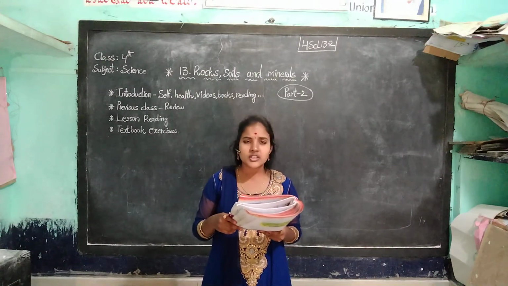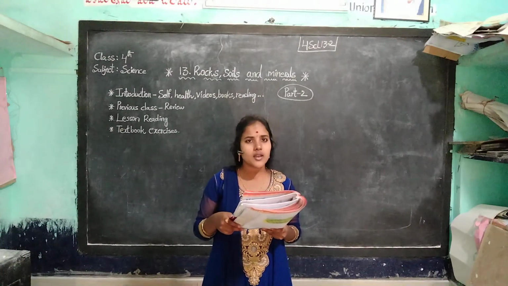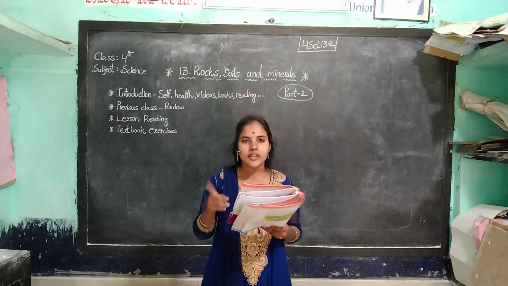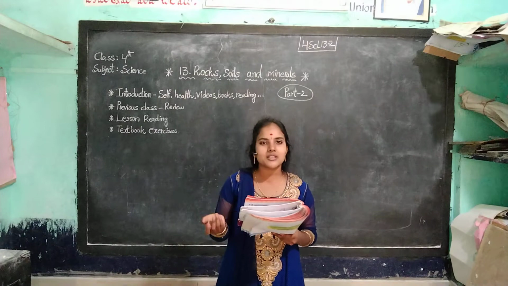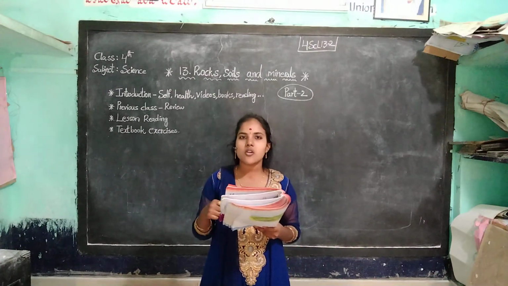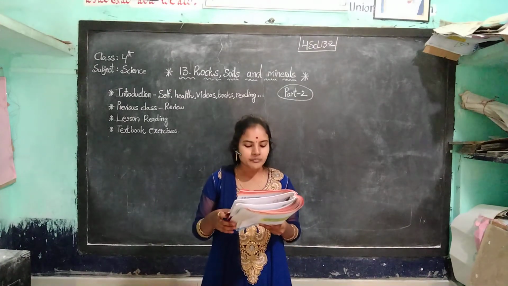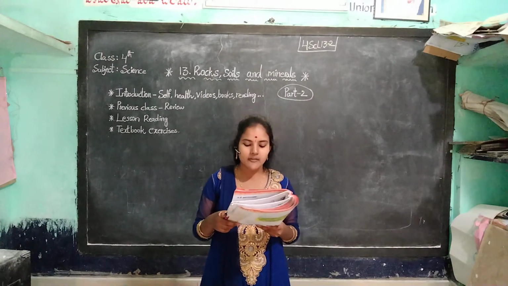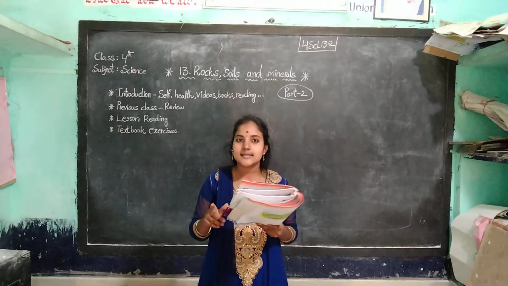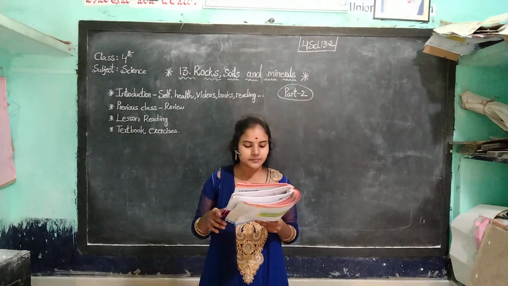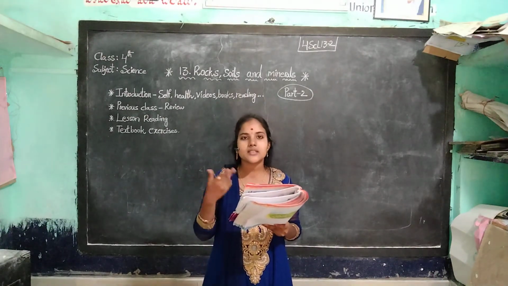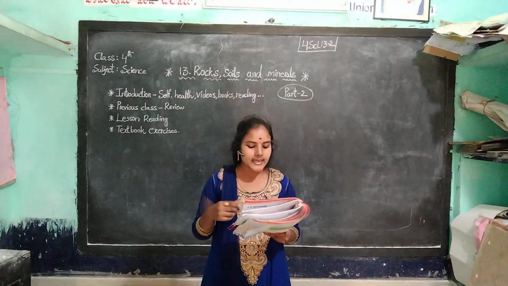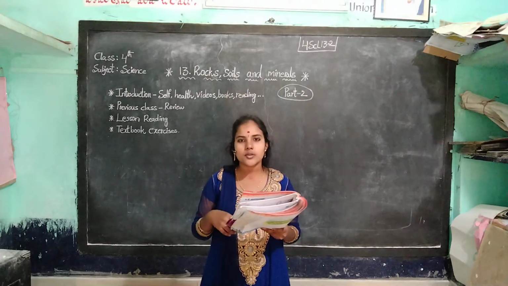The upper layer of the soil is called which soil? Subsoil or topsoil? Very good. Topsoil. Next one. The dash is called the farmer's friend. You know that. The earthworm is called the farmer's friend. The soil deposited by rivers is called, yes, silt. S-I-L-T, silt. Erosion causes dash to the soil. Damages to the soil.